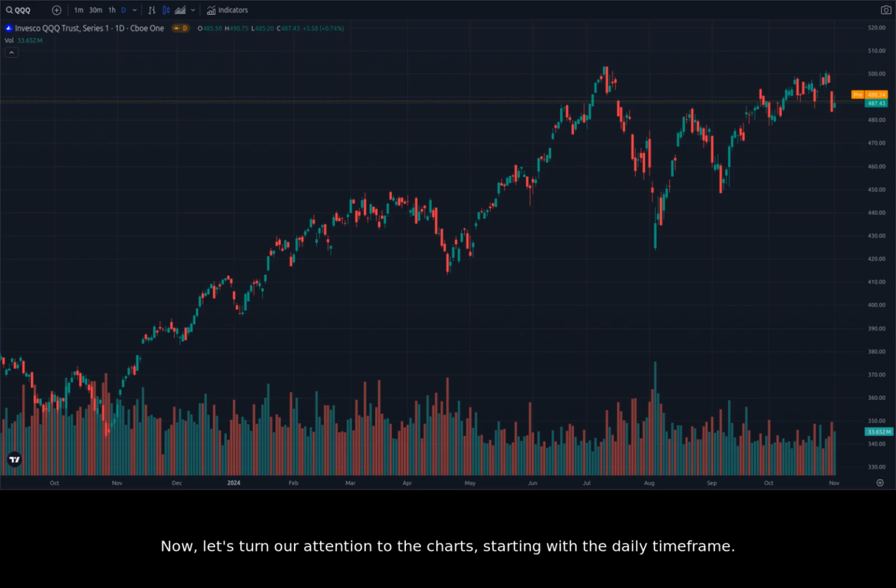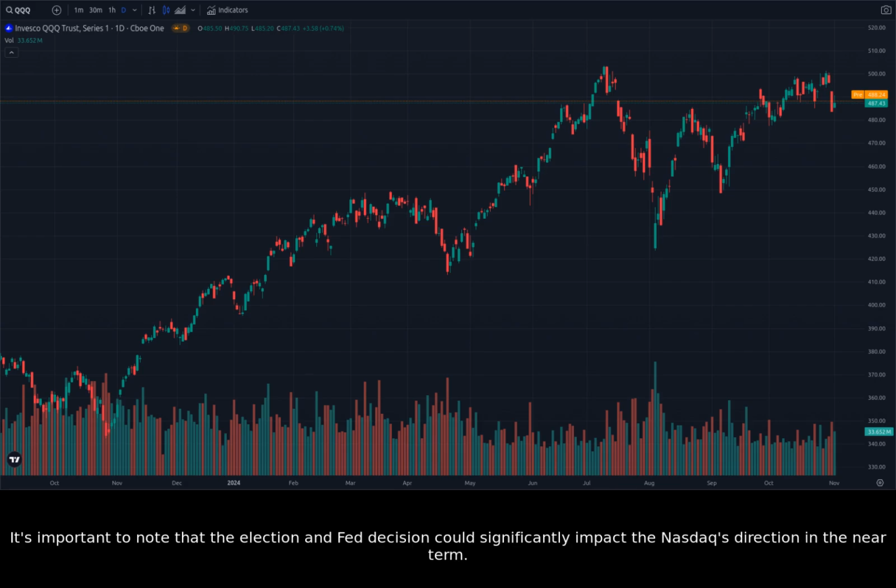Now, let's turn our attention to the charts, starting with the daily timeframe. The daily chart shows a recent uptrend, with prices steadily climbing over the past few weeks. However, we can see a hint of consolidation in recent candles, suggesting a potential pause before the next move. It's important to note that the election and Fed decision could significantly impact the Nasdaq's direction in the near term.